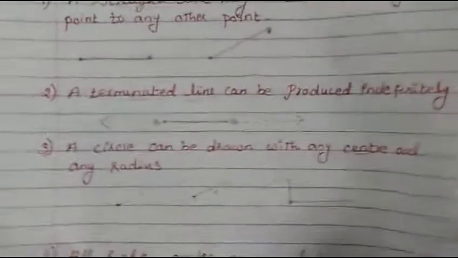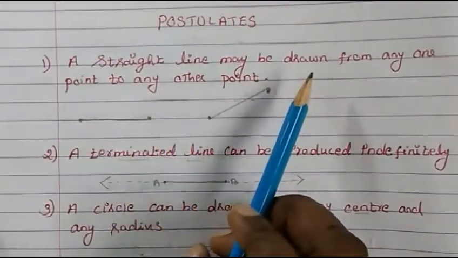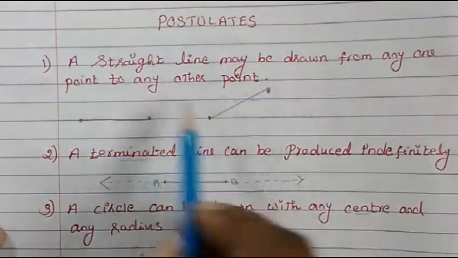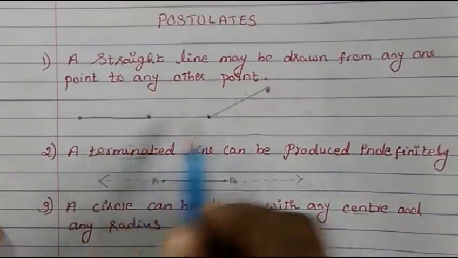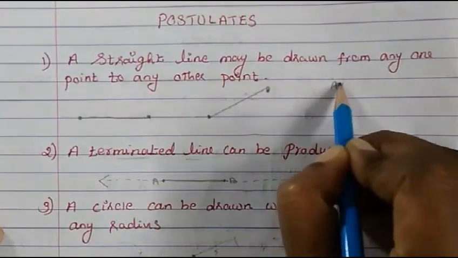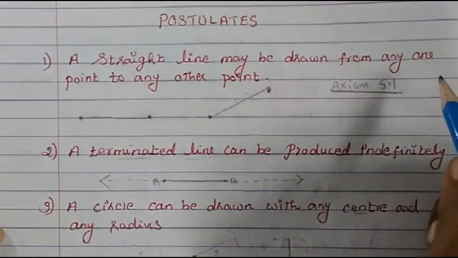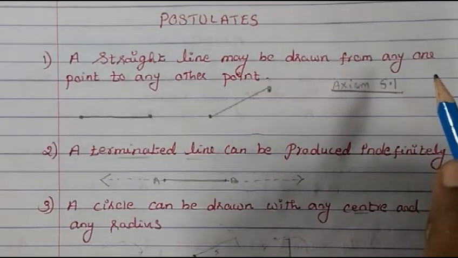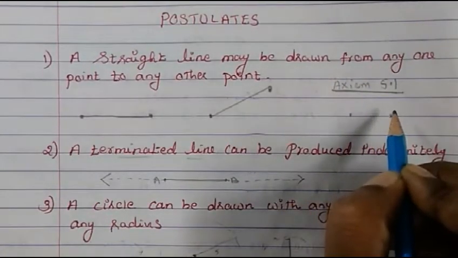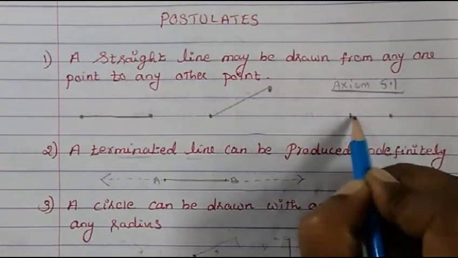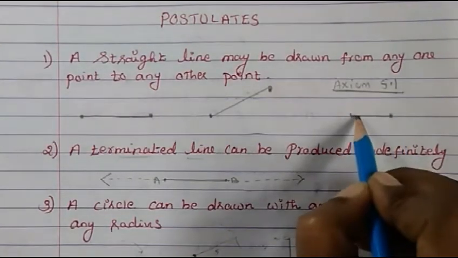I already explained this in the introduction part about the postulates. When you study the postulate, a straight line may be drawn from any one point to any other point. From here it gives rise to axiom 5.1 in your textbook, which says that given two distinct points, there exists a unique line which passes through them.